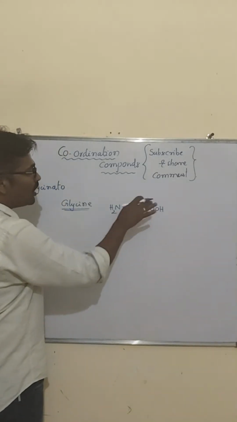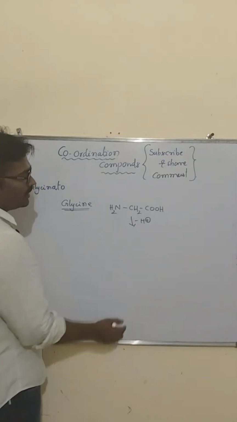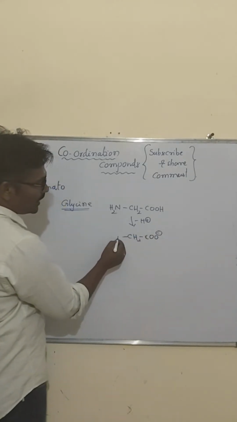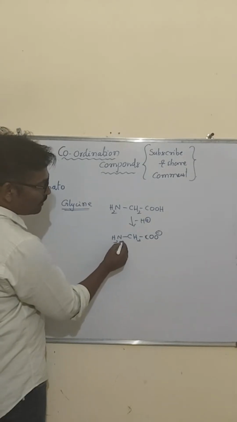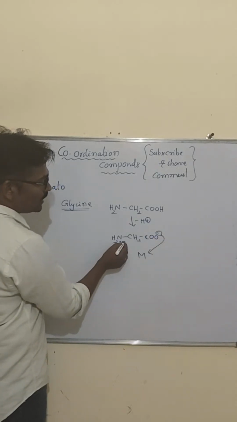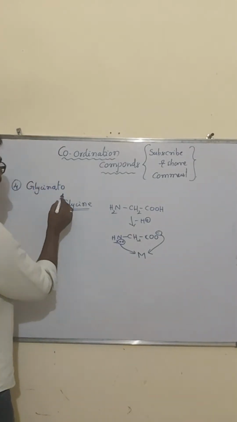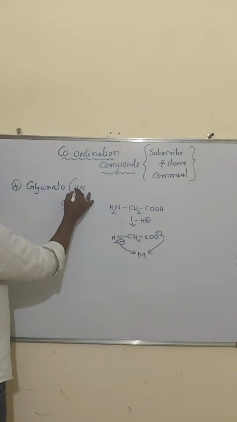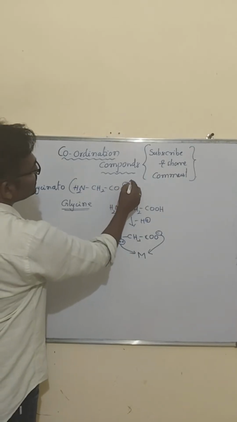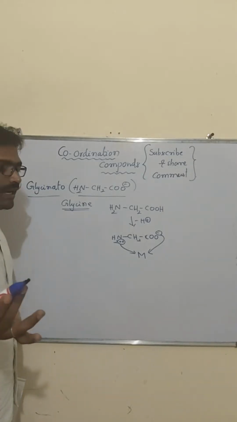After the removal of one hydrogen atom, H plus, from here, what will be formed? CH2, then COO minus, then NH2. Here lone pair of electrons are there, and here negative charge is there. So it can form two coordinate covalent bonds like this. This, NH2, CH2, COO minus, we call glycinato. It is one of the bidentate ligands.